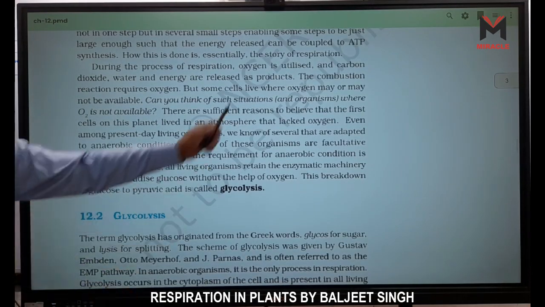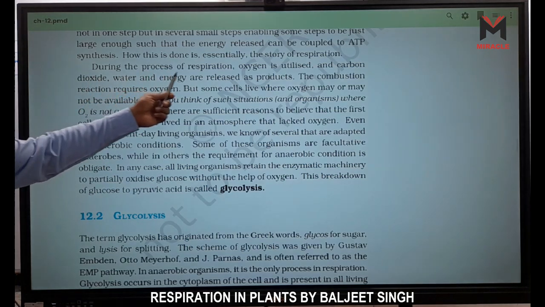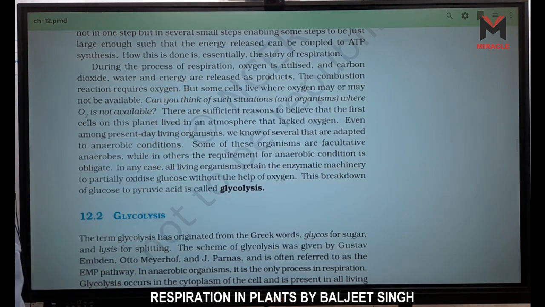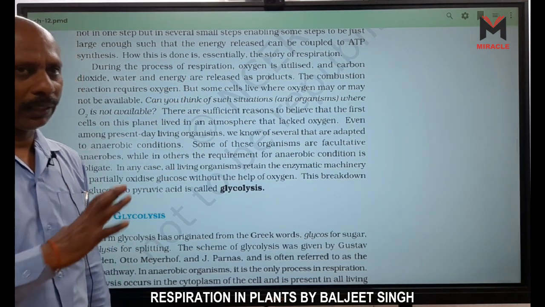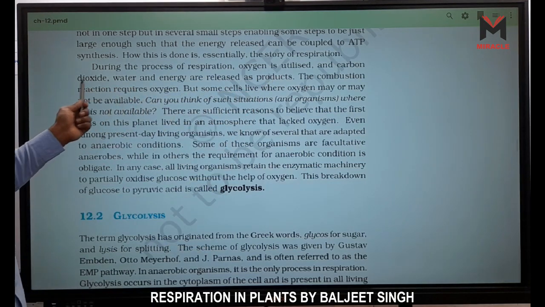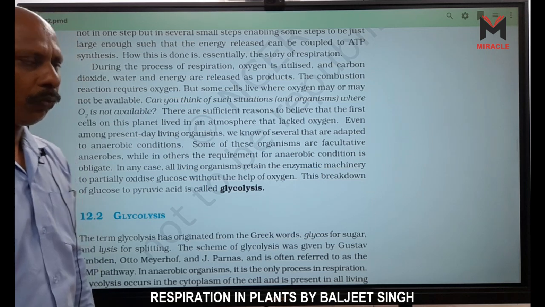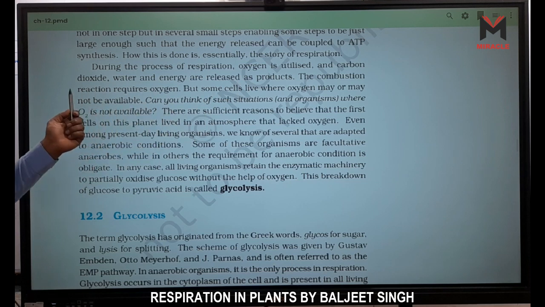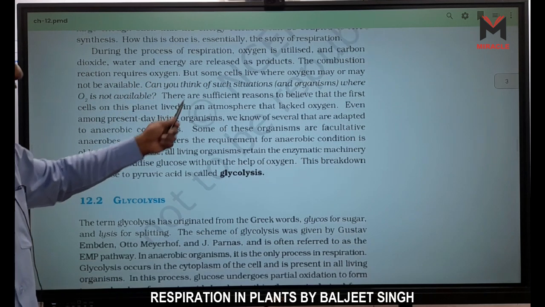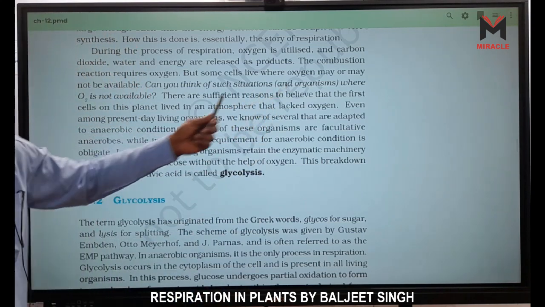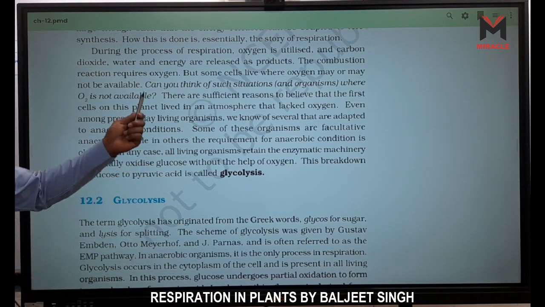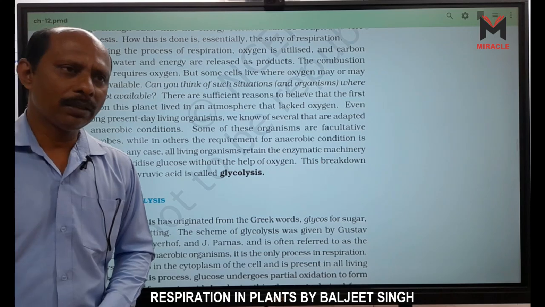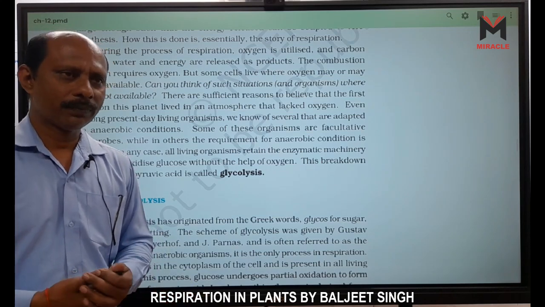Okay, here the story of respiration is given. During the process of respiration, oxygen is utilized. First thing here, oxygen is utilized, that means it is aerobic respiration. We are talking about aerobic respiration, right? And carbon dioxide, water and energy are released as products. What are the products? That is carbon dioxide, CO2, H2O and energy. The combustion reactions require oxygen, but some cells live where oxygen may or may not be available. Can you think of such situations and organisms where O2 is not available? An example is there. Anaerobic bacteria are there, right?